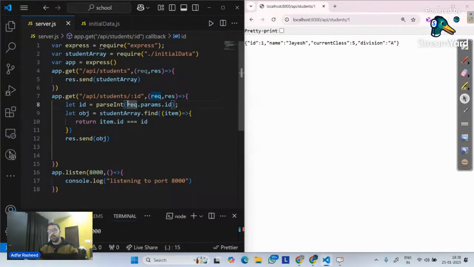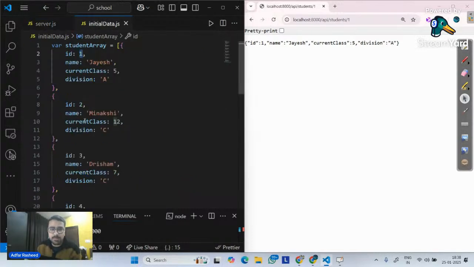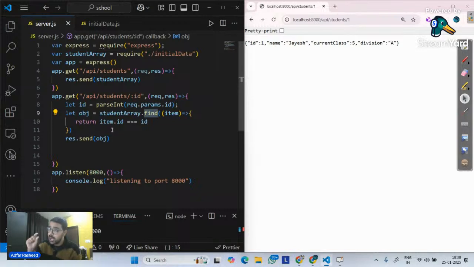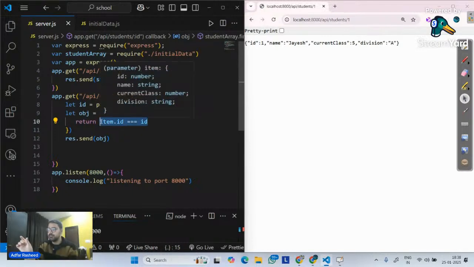Also, another very important point. Whenever we implement find, let's suppose there are two items whose IDs are 2. It will not return both objects. It will return the first element that matches the query. So the find method returns the first element which matches this particular condition. So the first item will be returned over there.